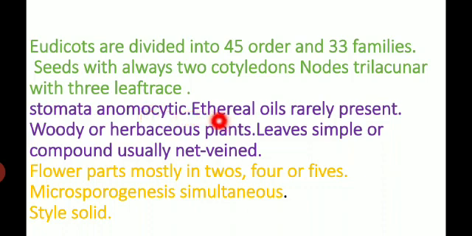Then ethereal oils rarely present. The eudicot plant is woody or herbaceous. Herbaceous means small herb plants. The leaves simple or compound, usually net veined. The floral parts mostly in 2s, 4s or 5s. The microsporogenesis simultaneous. The style arrangement solid. The pollen tricolpate.